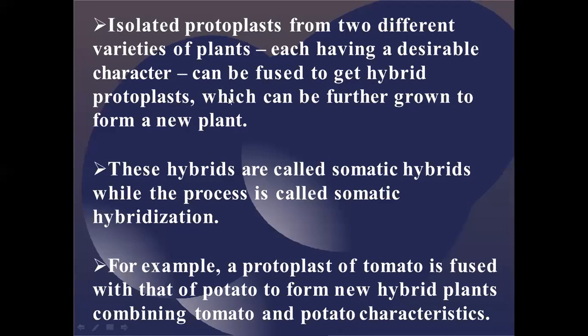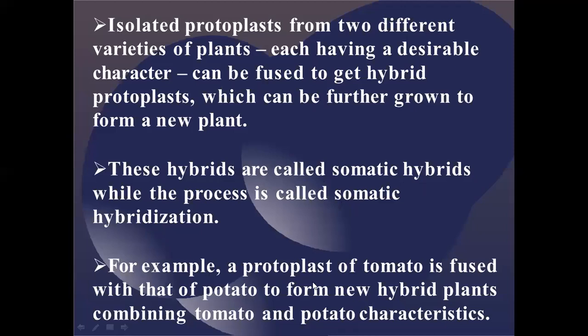So this is the logical interpretation of how the two characteristics are mixed, by taking the two protoplasts together to form the hybrid protoplast. These hybrids are also called somatic hybrids, while the process is called somatic hybridization. Whatever hybrids are generated by mixing these two protoplasts of desirable characters are called somatic hybrids, and the process we have carried out to do so is called somatic hybridization.